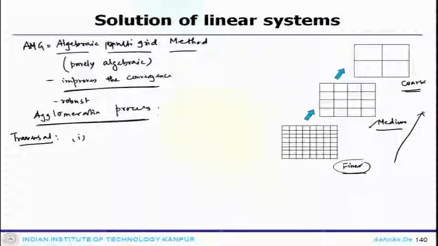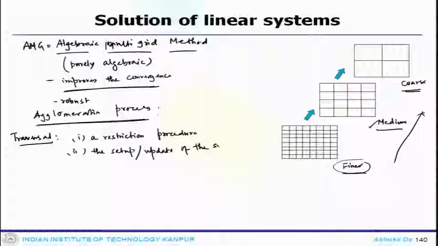It involves a restriction procedure first, then the setup or update of the system of equations for the coarse grid level.